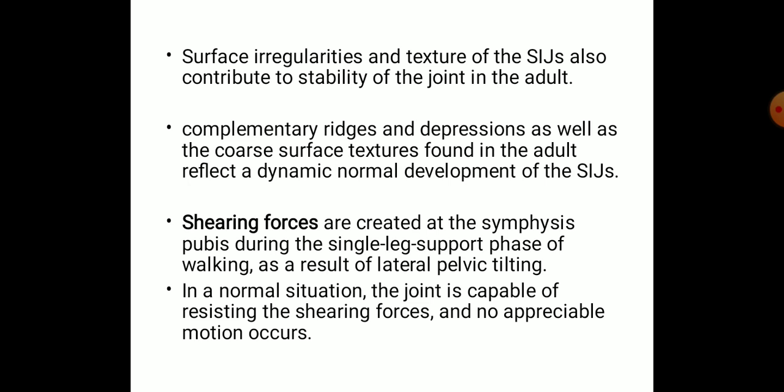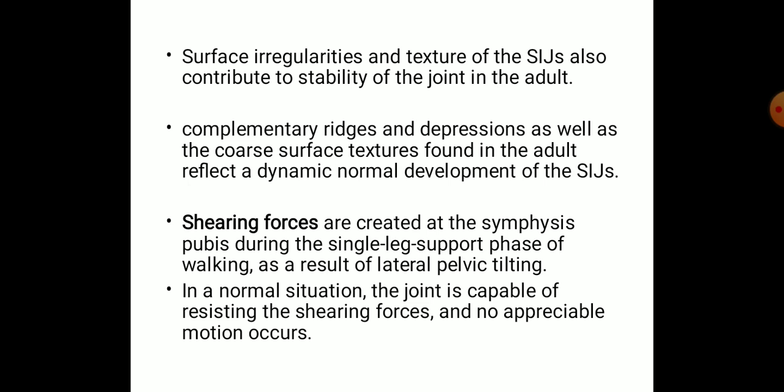Surface irregularities and texture of sacroiliac joint also contribute to stability of the joint in adults. So as we said earlier, in the childhood, the articulating surfaces of sacroiliac joints are smooth. So when we become adults, there can be some depressions. So there are some irregularities in this surface. So these irregularities also provide a better stability to the sacroiliac region.